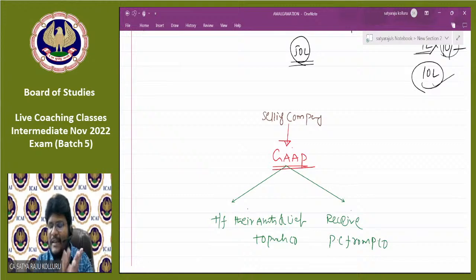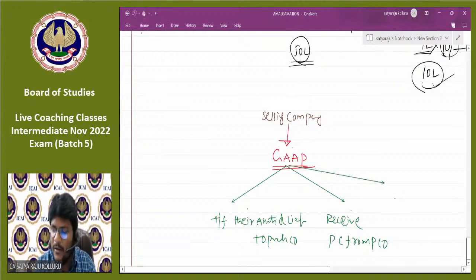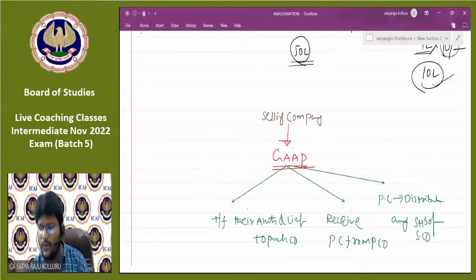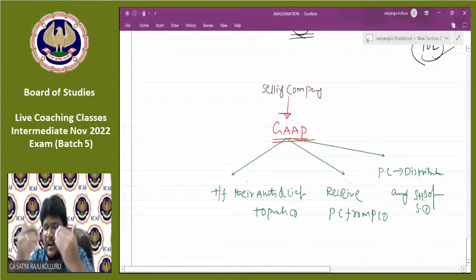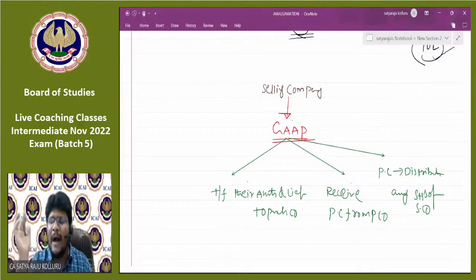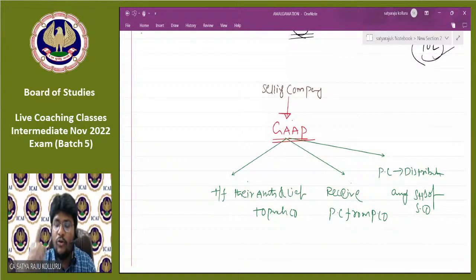Yes. Now in the selling company's hands, it has the PC. Now such PC needs to be distributed among the shareholders of the selling company or any other party as well. Okay, it just needs to distribute to the shareholders of the selling company. Then automatically the selling company's books will be closed. There will be no balance appearing in any single component of the financial statements once it distributes. Such a simple procedure we are going to adopt in the books of the selling company in tomorrow's session.